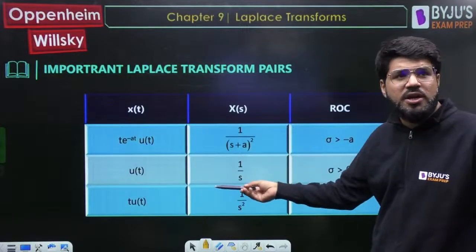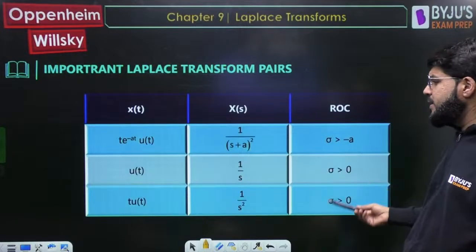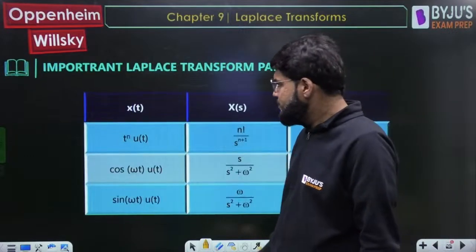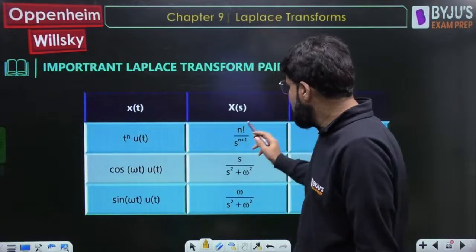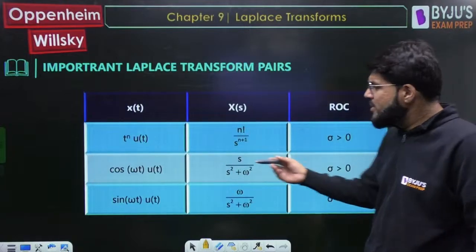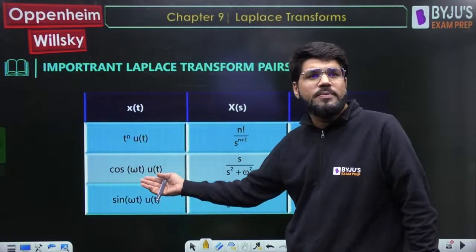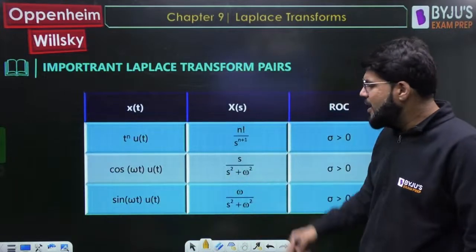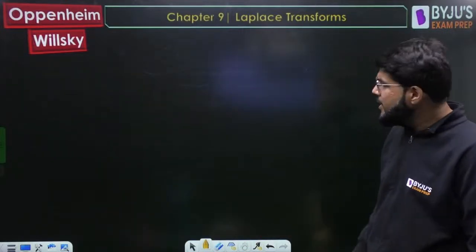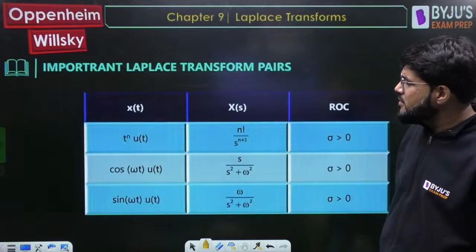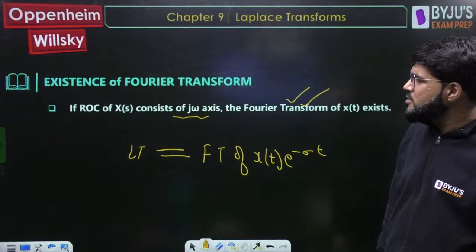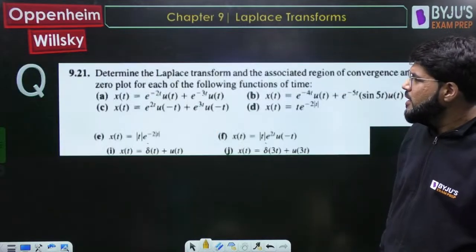For unit step, you should remember it is 1 upon s, ROC sigma greater than 0. For ramp, 1 upon s square. If it is t power n, factorial n upon s power n plus 1. Similarly, very important for cos and sin: cos omega t u(t) is s upon s square plus omega square, sin omega t u(t) is omega upon s square plus omega square. So now let us come to that first question. Some things to always keep in mind before you start solving the question.